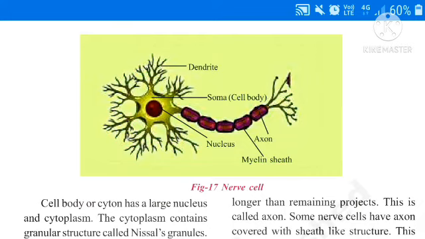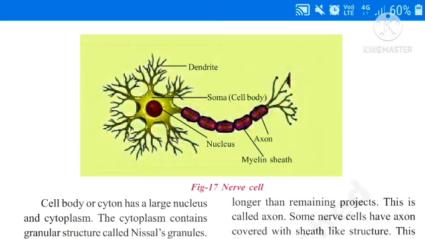Next, the third part is dendrites. Projections arising from the cell body are called as dendrites. They look like branch-like structures. These are called as dendrites. See, these are the main parts which are present in the nerve cell. What are those? Cell body, soma or cyton. Second one, axon or nerve fiber. Third one, dendrites.